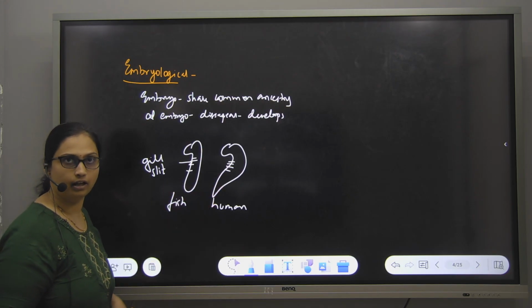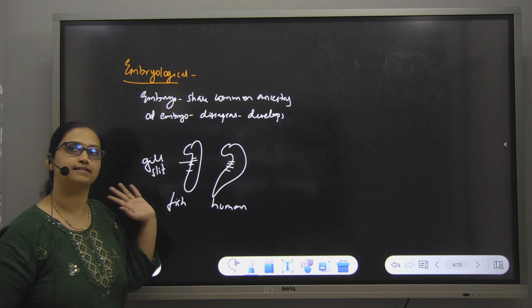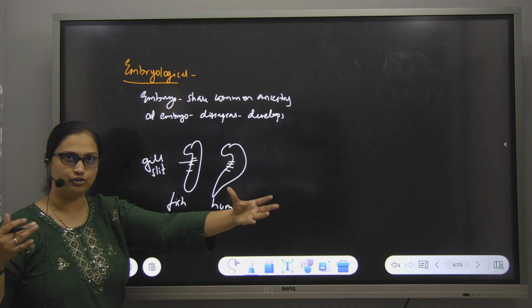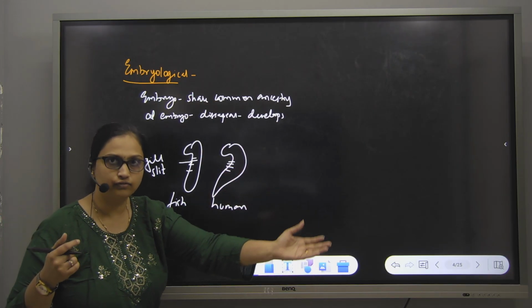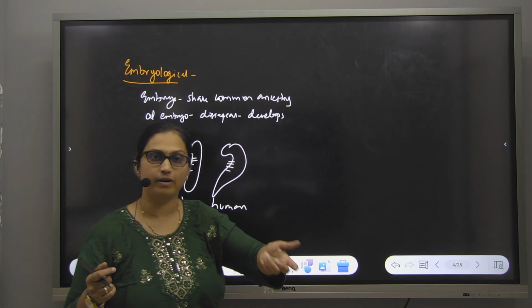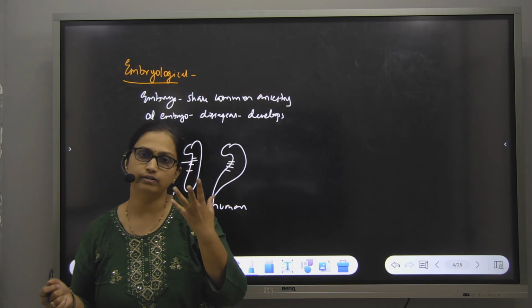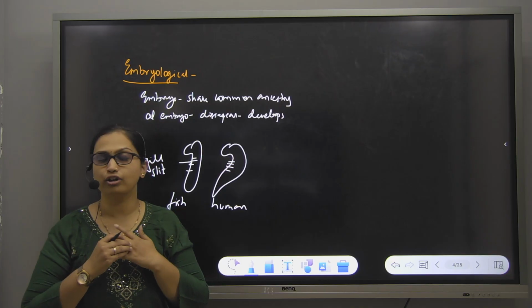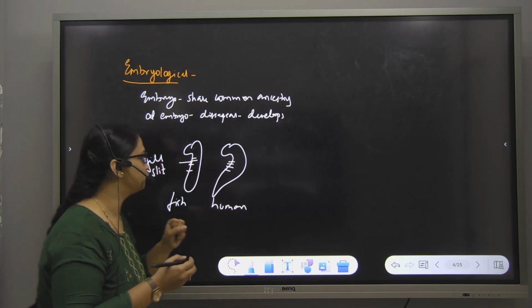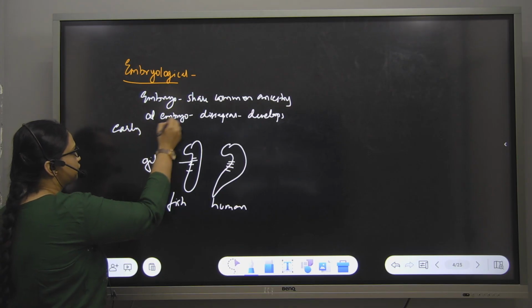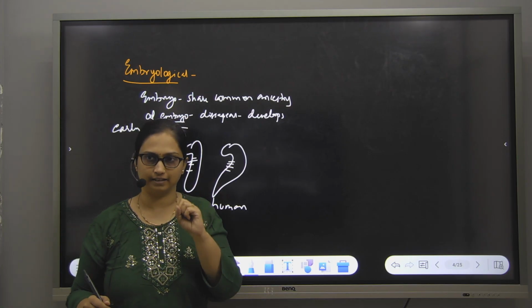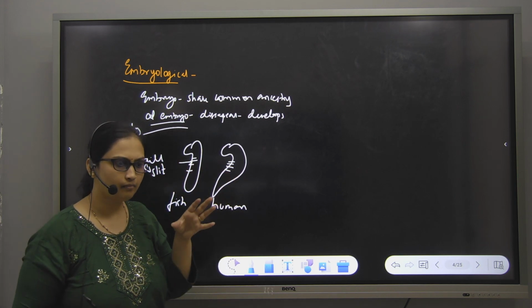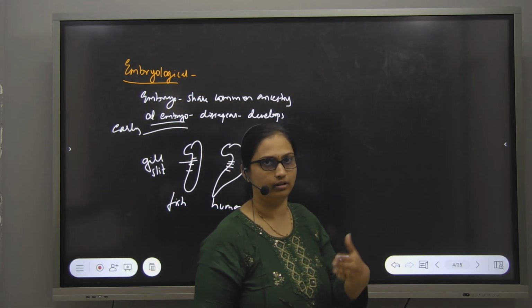Everyone has gill slits. But fish will have these gill slits as it is. In the man embryo, the gill slit will be replaced later on as the embryo develops, at around 20 days, let's say the 3rd month, 4th month. Slowly it will be replaced by trachea and lungs, because humans respire by lungs and fish respire by gill slits. So what does embryological evidence mean? The early embryos show some common characteristics. All of the early embryos show common characteristics which then disappear when the embryo develops.